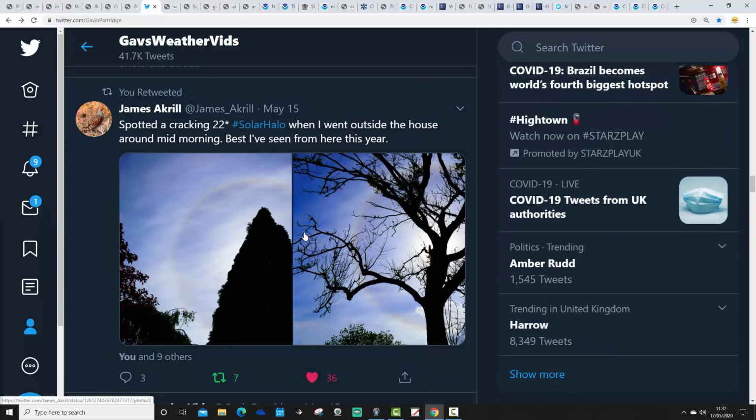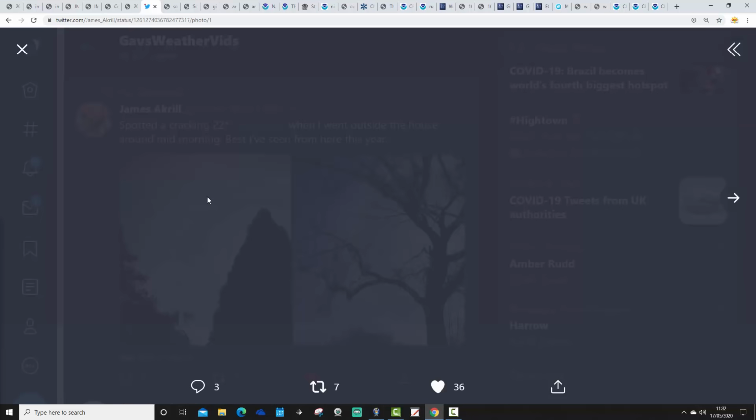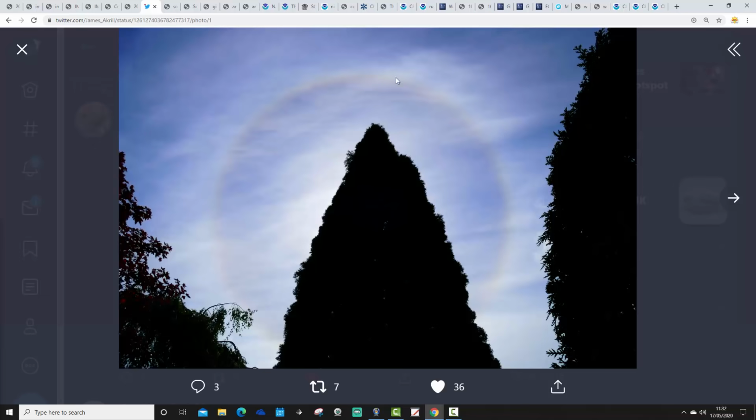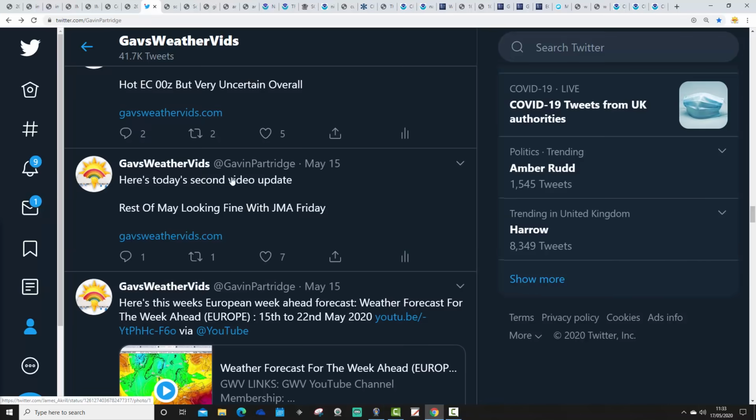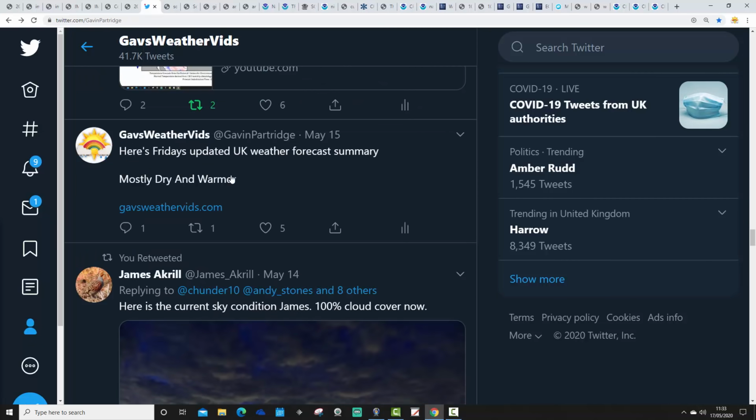This one from our good friend James Ackrill shows a solar halo up in Lincolnshire. Here we go, a little bit closer. You can see how that solar halo is going very nicely around that tree. So thank you, James, for sharing that one with us. I've got a couple more that I can show you as well.